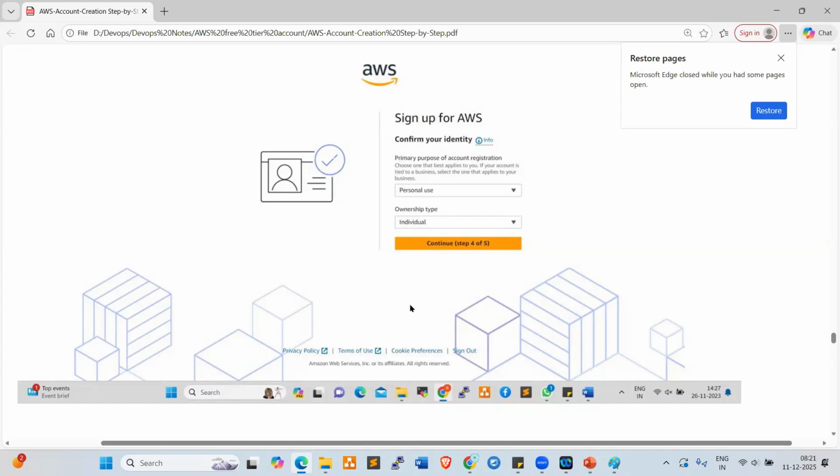It will ask you, right? We need to choose personal only and individual only. Don't select business, don't select group. Okay. Yeah, click on continue. Once you click on continue,